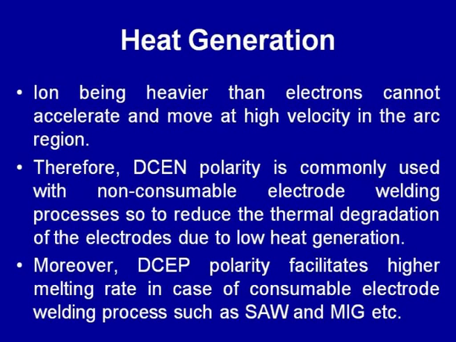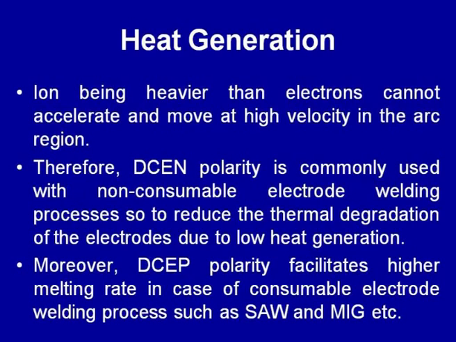We know that the electrodes commonly used in non-consumable welding processes are tungsten and carbon, and these are refractory materials which melt at a high temperature. So, if less heat is generated on the electrode side, then the adverse effect of the heat generation in the arc zone is reduced.